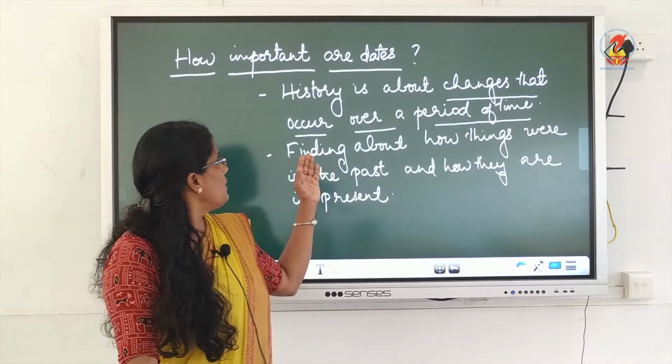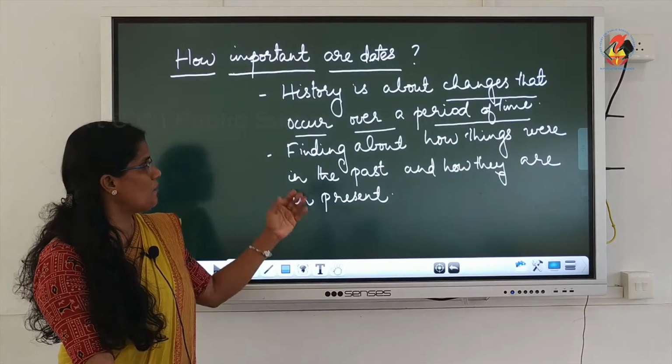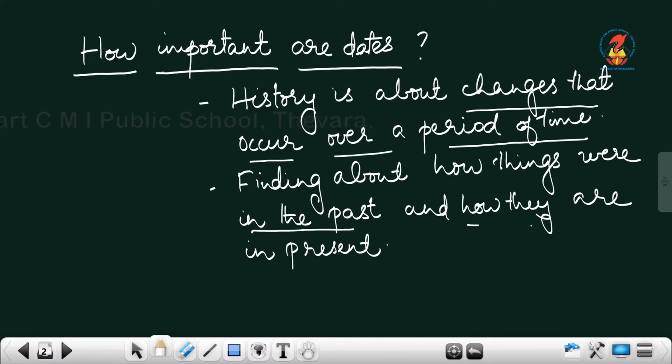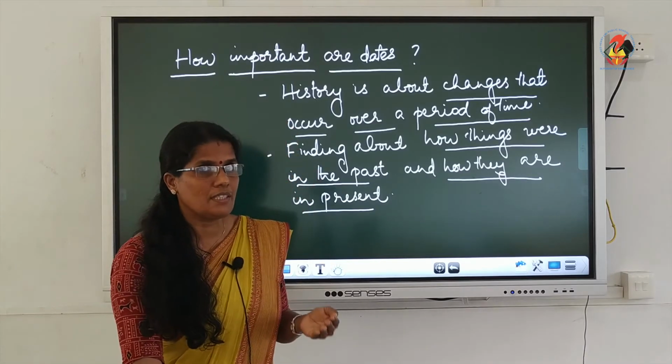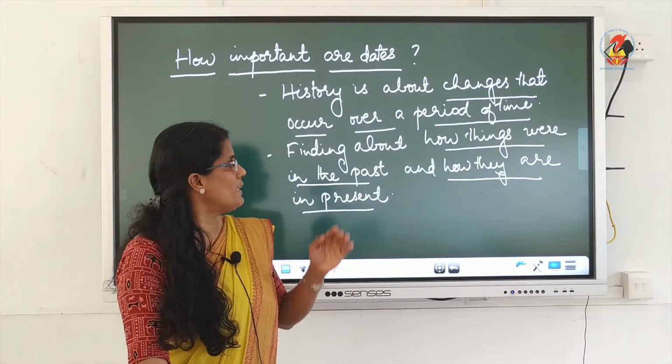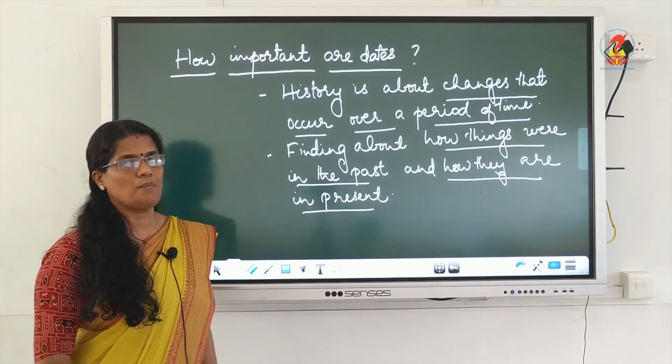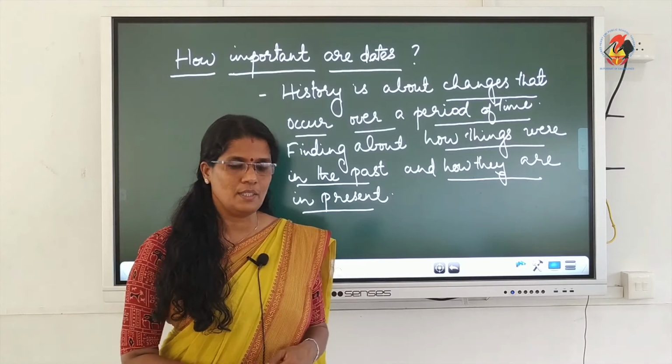Then finding about how things were in the past and how they are in present. So we study in the history about dates. Date means a set of events that occurred in a stretch of time, as well as how things were in the past and how things are in the present.